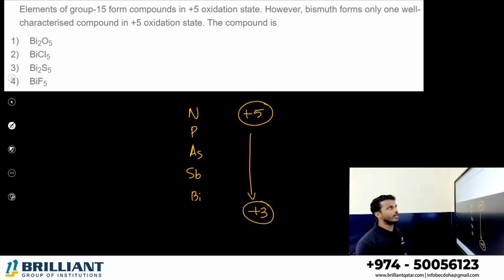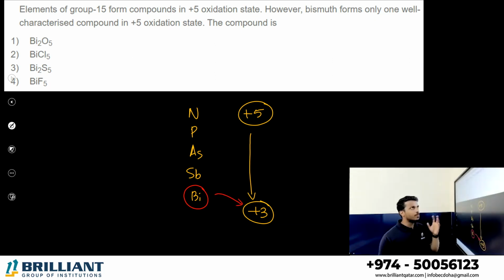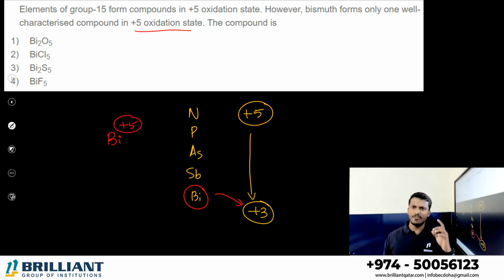However, bismuth forms only one compound with +5. So where is bismuth located? Bismuth is located down the group. Down the group, elements generally show +3, right? But bismuth shows only one compound with a +5 oxidation state. Bismuth's generally stable state is +3, but it can form only one compound with a +5 oxidation state.